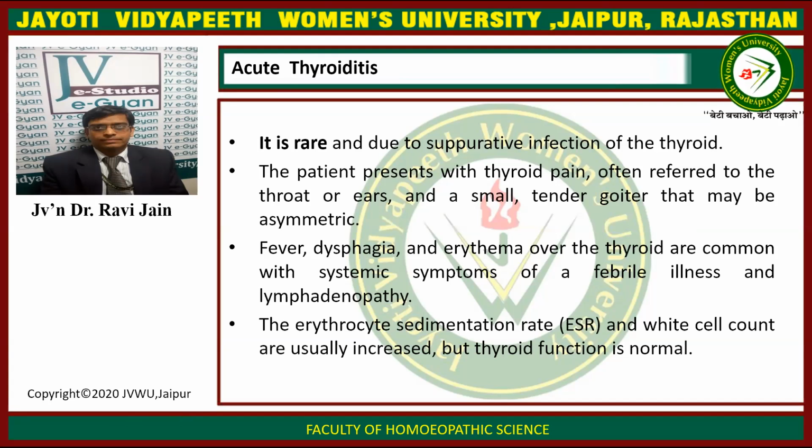Acute thyroiditis is rare and due to suppurative infection of the thyroid gland. The patient presents with thyroid pain, often referred to the throat or ears, and a small tender goiter that may be asymmetric. There can be fever, dysphagia, and erythema over the thyroid, and these are common with systemic symptoms of febrile illnesses and lymphadenopathy. The erythrocyte sedimentation rate, that is ESR, and white cell count, that is WBC count, are usually increased, but thyroid function is normal.